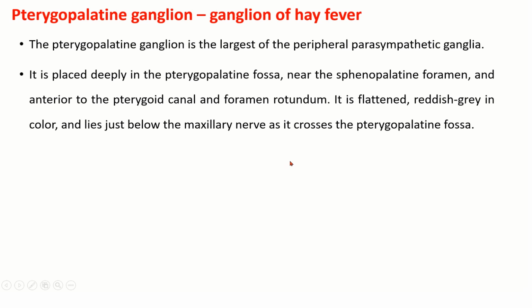So the pterygopalatine ganglion is one of the four ganglia of the parasympathetic system in the head and neck region. It is also called the ganglion of hay fever. The pterygopalatine ganglion is the largest of the peripheral parasympathetic ganglia. It is placed deeply in the pterygopalatine fossa near the sphenopalatine foramen and anterior to the pterygoid canal and foramen rotundum. It is flattened, reddish gray in color and lies just below the maxillary nerve as it crosses the pterygopalatine fossa.